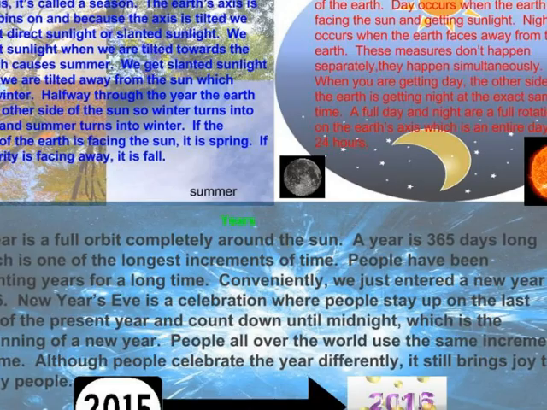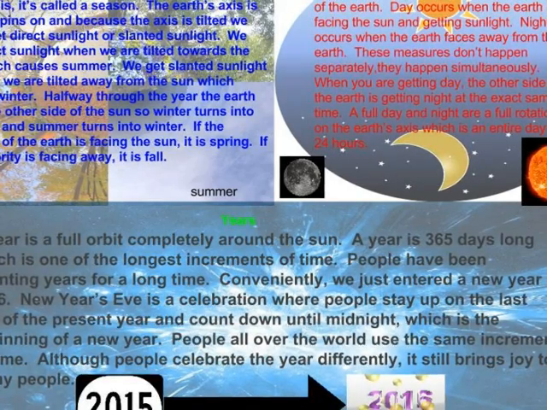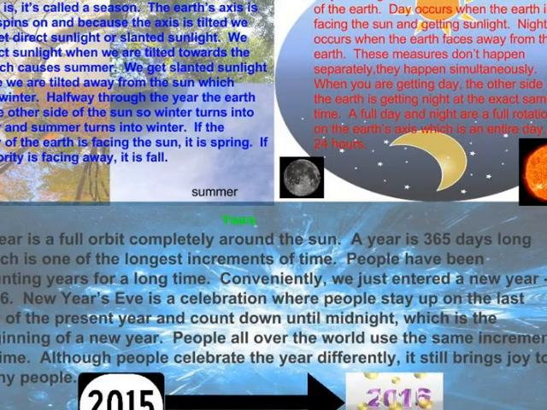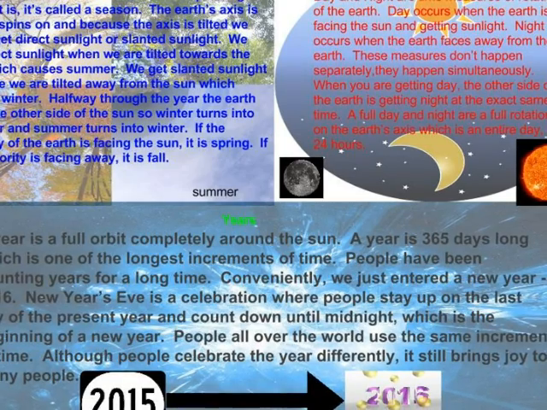Halfway through the year, the Earth is on the other side of the sun, so winter turns into summer and summer turns into winter. If the majority of the Earth is facing the sun, it is spring. If the majority is facing away, it's fall.